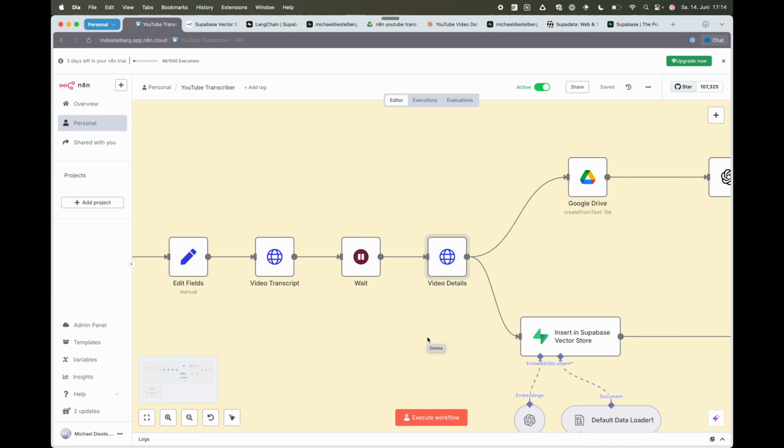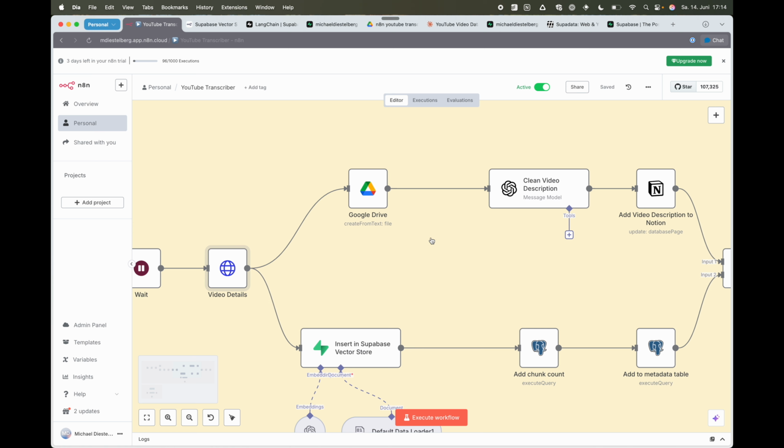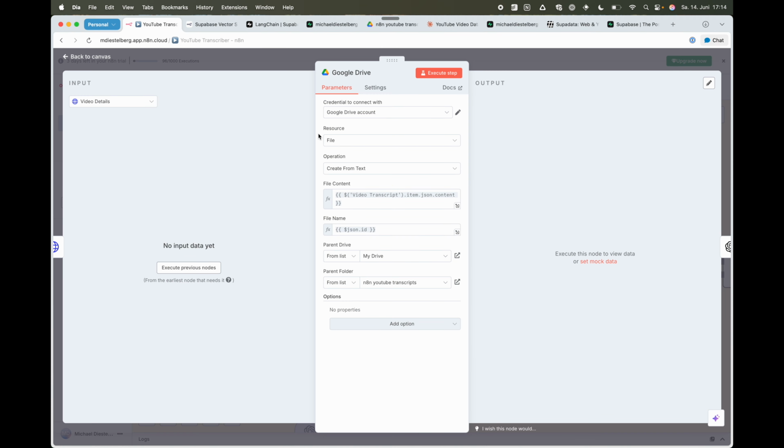Now we need to follow two separate paths. The first path is a Google Drive node because I want to take the transcript that we created and store it in Google Drive. So I've connected my Google Drive account. I want to create a new file from text. The file content is the transcript. So you can see video transcript item JSON content. That's the actual transcript. And the file name is just the ID of the video that I transcribed. I want this to be stored in my drive in a folder called N8N YouTube transcripts.